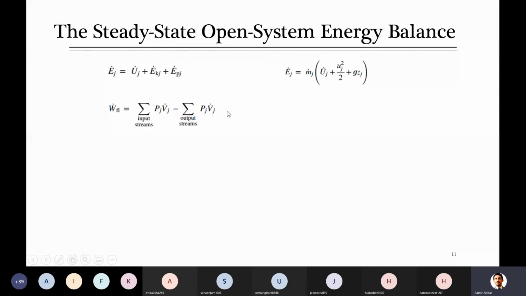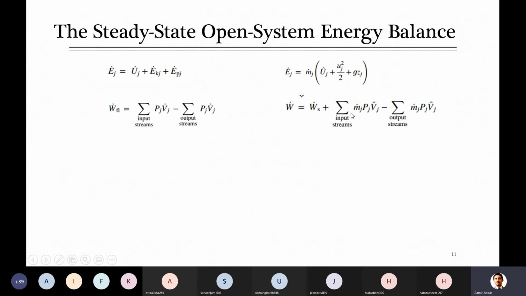So this equation can be modified, and I can write the final equation of work: work is equal to shaft work plus flow work. Shaft work is written simply as shaft work, and flow work is written in the form of P, V and m. So the final equation is W dot equal to shaft work plus flow work.